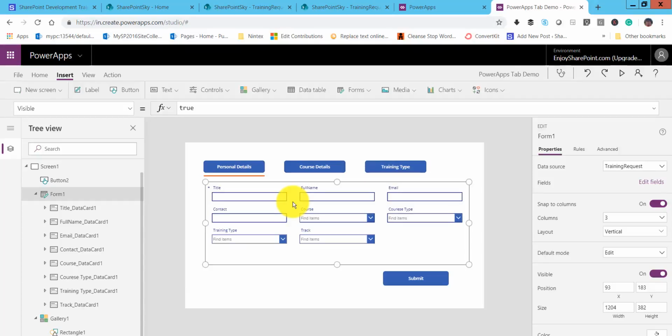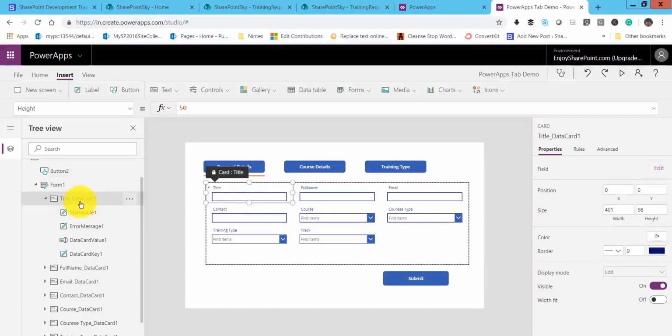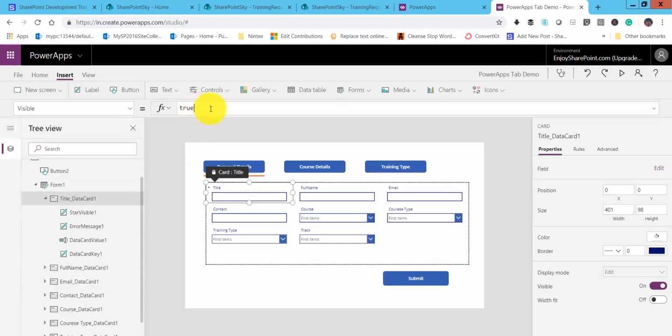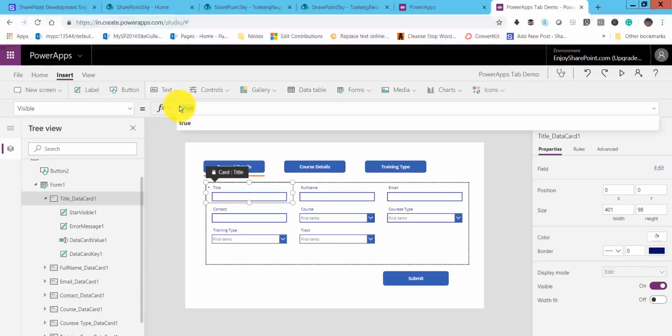So for this, what we will do is we will select the title column. So you can see here, I will select the whole title, this data card, and from here I will go to the visible property, and in which case it will be visible: if the form tab, or whatever the variable that we took, if it is personal details, then it will be only visible, else it will be false.